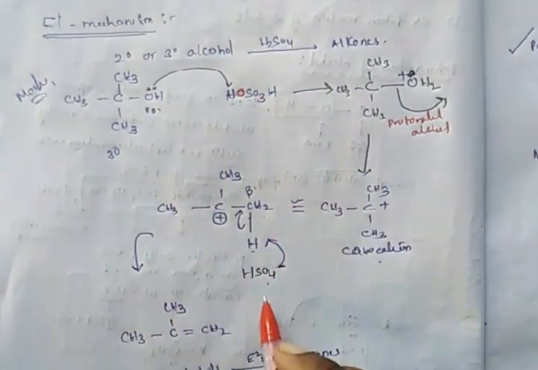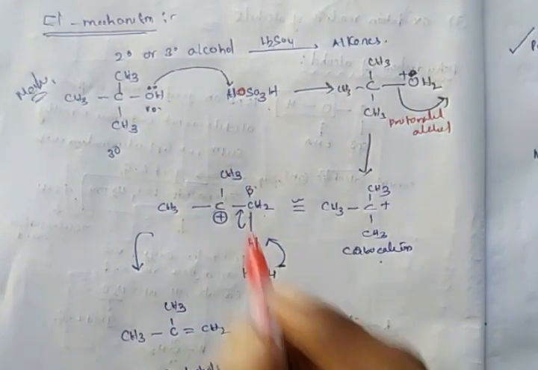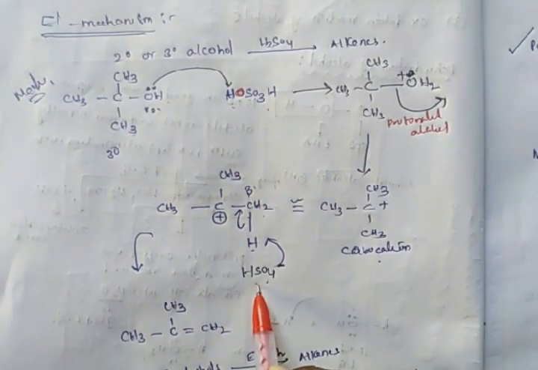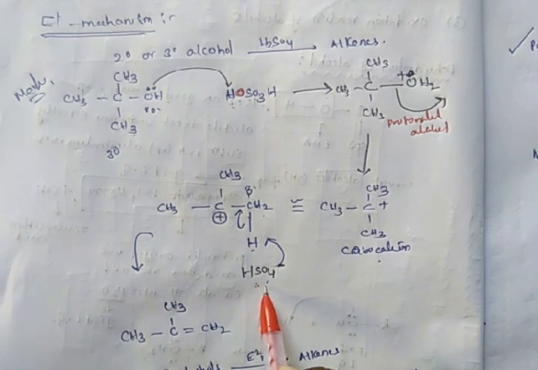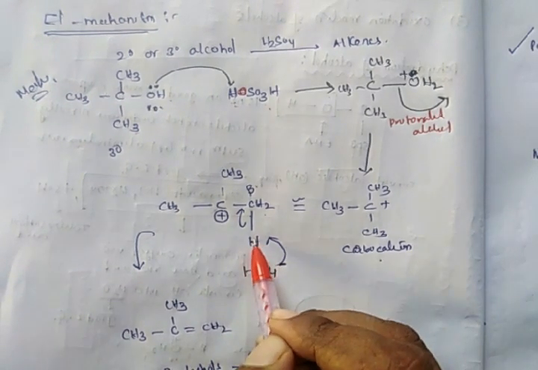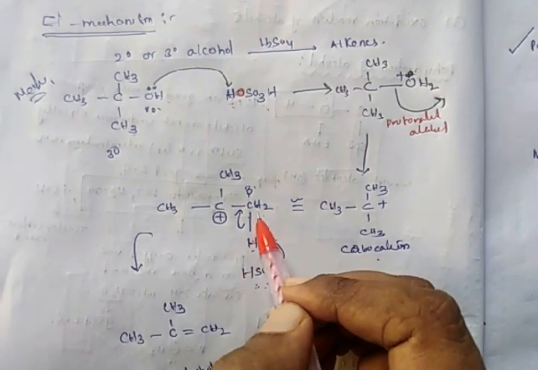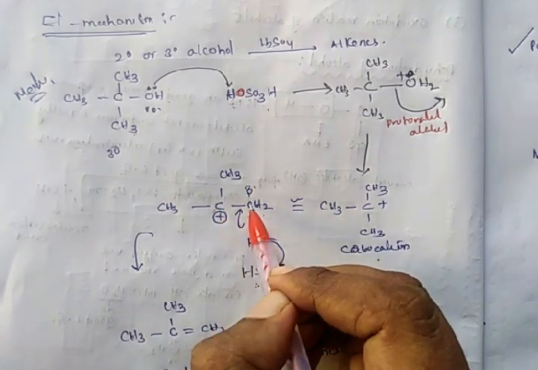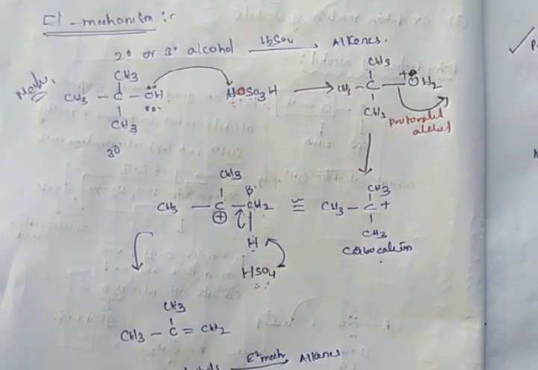As a result, HSO4 minus will be formed whenever an alcohol abstracts hydrogen from sulfuric acid. It is present in the reaction medium itself and will abstract this hydrogen atom. As a result, the electrons in this carbon-hydrogen bond shift to the carbon atom and form a carbon-carbon double bond.